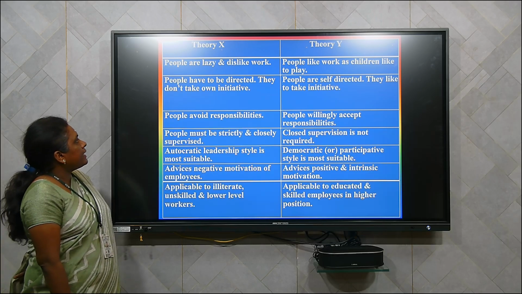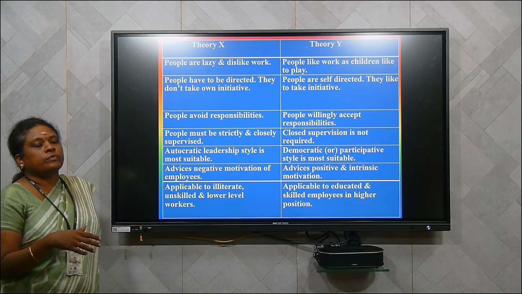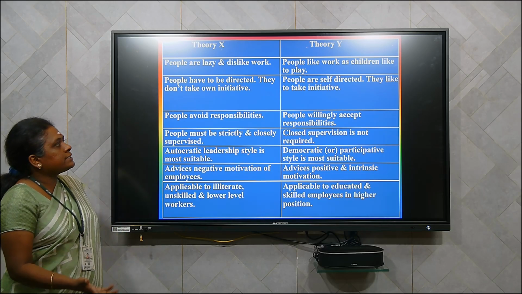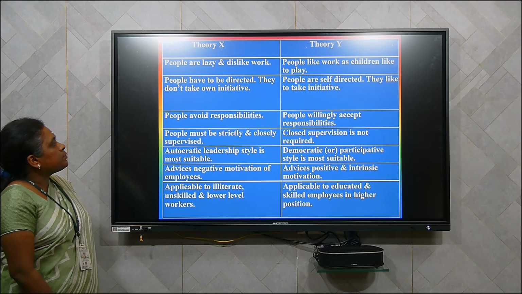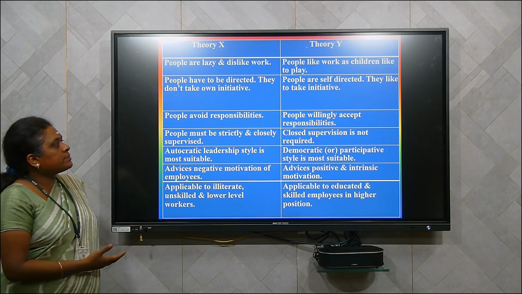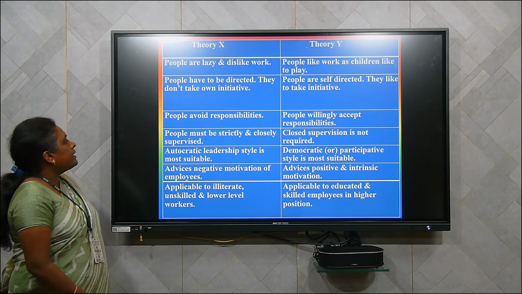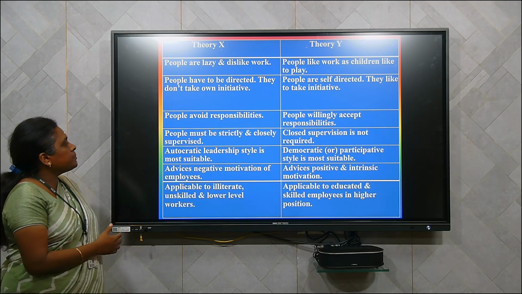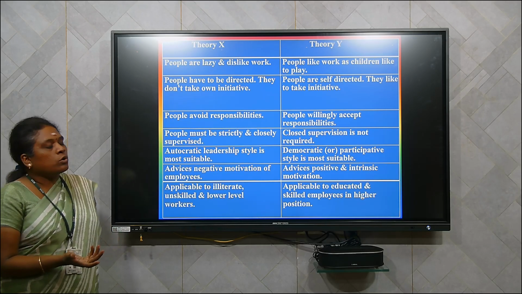In theory X, people have to be directed, they don't take their own initiative. Here someone has to push them from behind to do the work. But in theory Y, the people are self-directed and they like to take initiative. In theory X, people avoid responsibilities, but in theory Y the people willingly accept the responsibilities. And in theory X, people must be strictly and closely monitored, but theory Y does not need any close supervision.